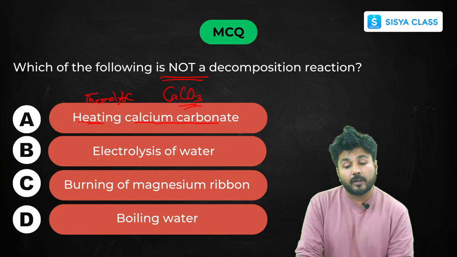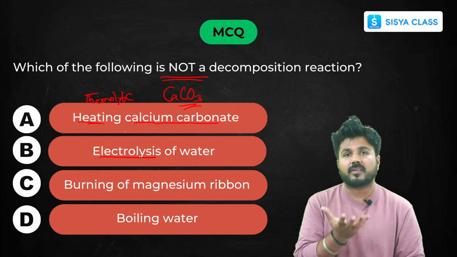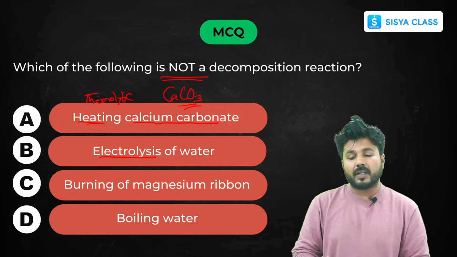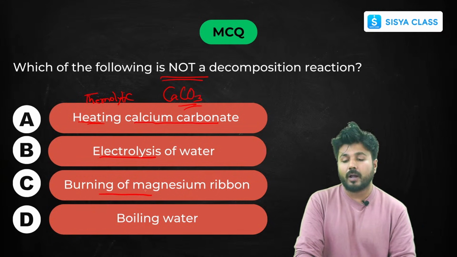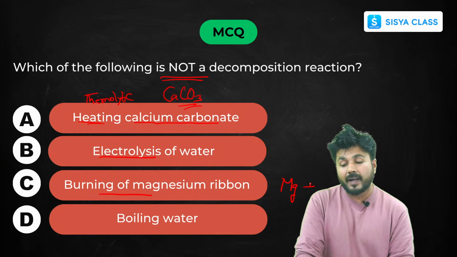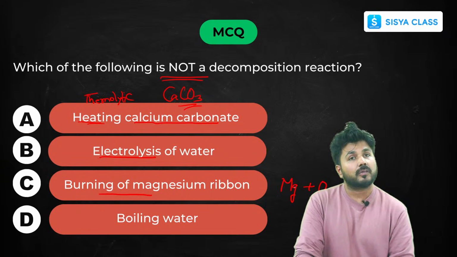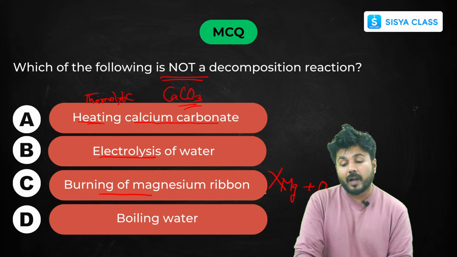Now the second one is electrolysis. The name already suggests that it's an electrolytic decomposition. Now the third one is burning of magnesium ribbon. If you are burning an element, burning can't take place without the presence of oxygen. Now if there are two elements, then it can't be a decomposition.